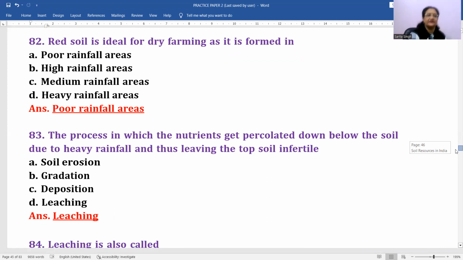That is the correct answer for this, A. Okay, next, the process in which the nutrients get percolated down below the soil due to heavy rainfall and thus leaving the topsoil infertile. इनमें से कौन सा हो सकता है? सॉइल इरोजन? नहीं. ग्रेडेशन, डिपोजिशन, लीचिंग? आई थिंक आउट ऑफ ऑल दीज लीचिंग इज द बेस्ट आंसर फॉर दिस.